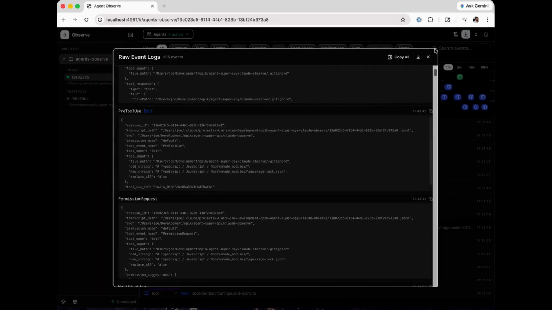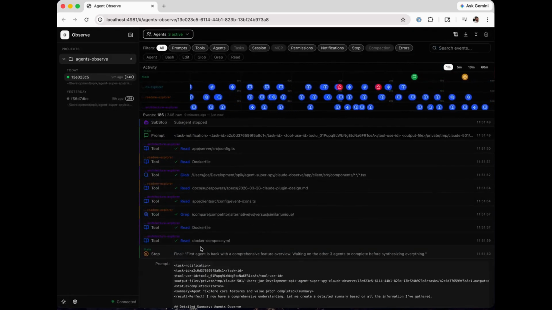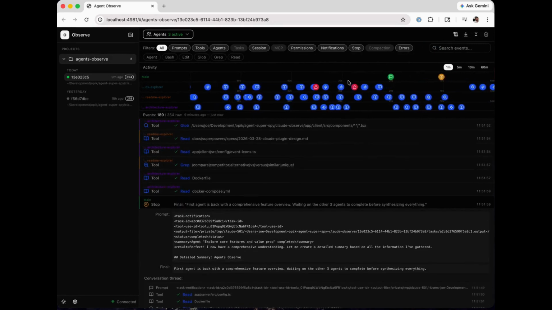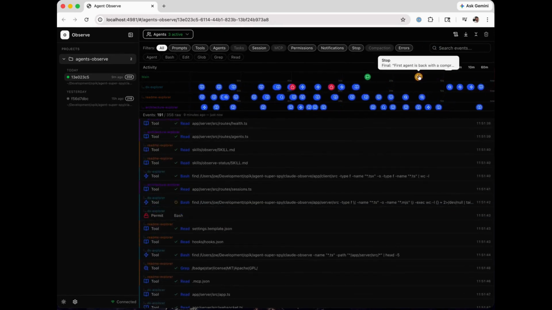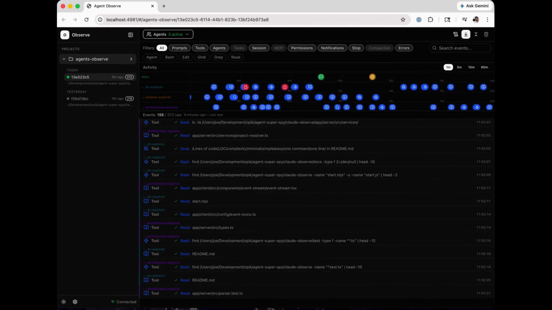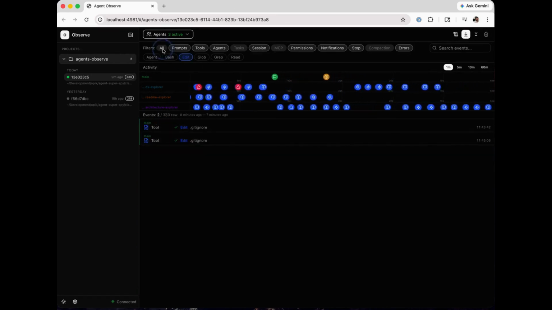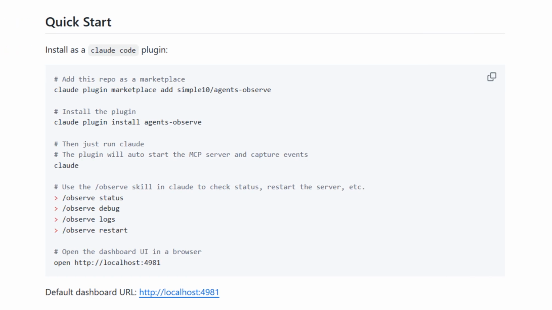So instead of guessing, you can literally replay the agent's behavior. It's similar to how developers debug code, but now applied to AI reasoning. You get step-by-step execution, inputs and outputs for every tool call, context at each decision point, and suddenly the black box becomes transparent.